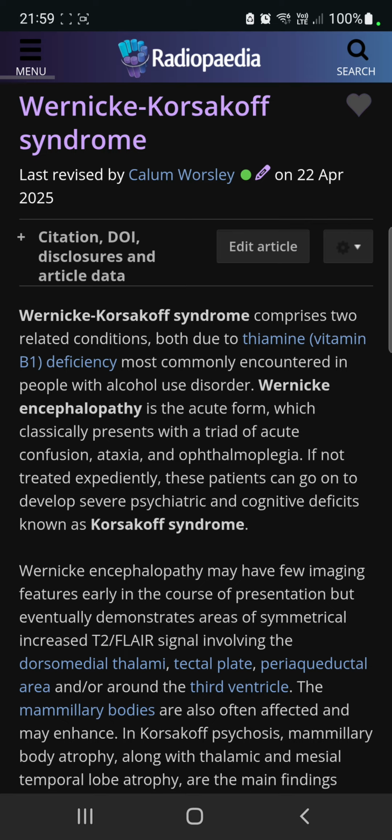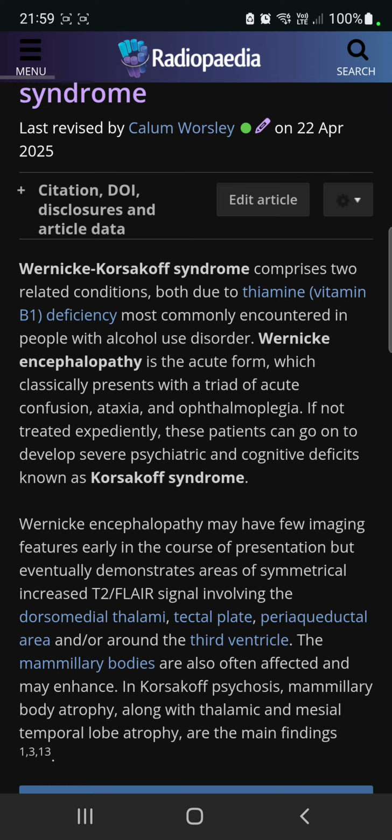Now, it does not have to be as a result of alcohol use disorder. It can also be secondary to other things that we will see, that includes, for example, bariatric surgery, hyperemesis gravidarum, or prolonged fasting. Everything that can cause low levels of vitamin B1 may cause Wernicke encephalopathy, and if it's not treated with vitamin B1, it will progress to Korsakoff syndrome.